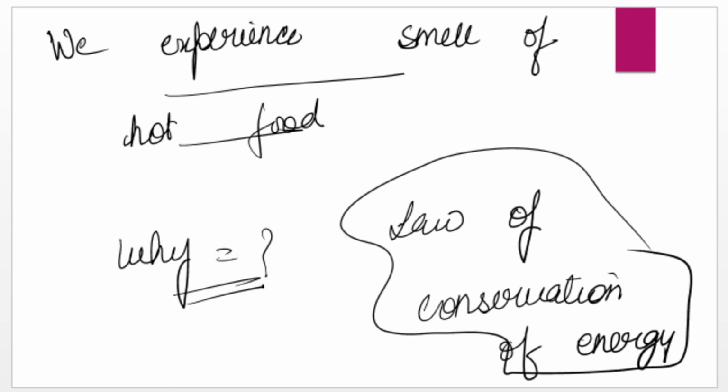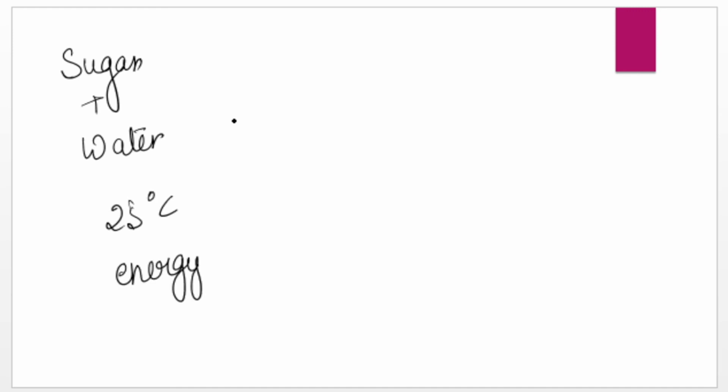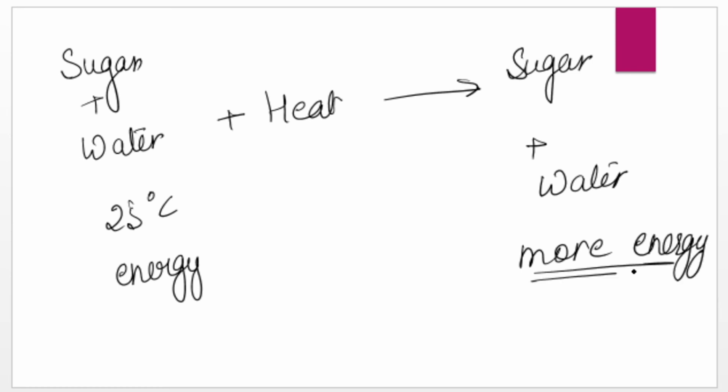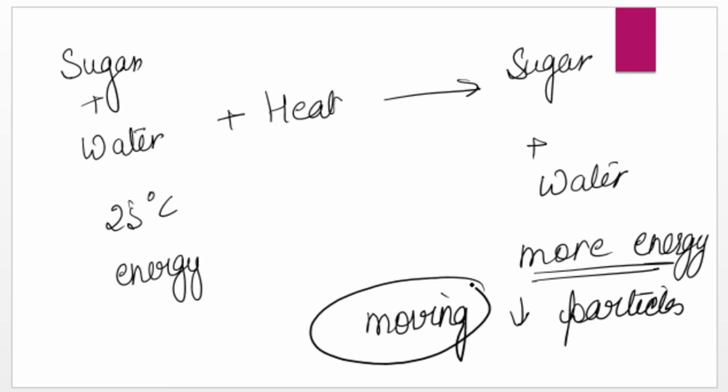So take sugar and water at 25 degrees Celsius. This will have a certain amount of energy. When I heat it, there will be a transfer of energy. So now this will become sugar plus water with more energy. Where is this energy going? This energy is going to the particles, and particles are moving. So anything which is moving has which type of energy? Kinetic energy. Kinetic energy is half mv square.